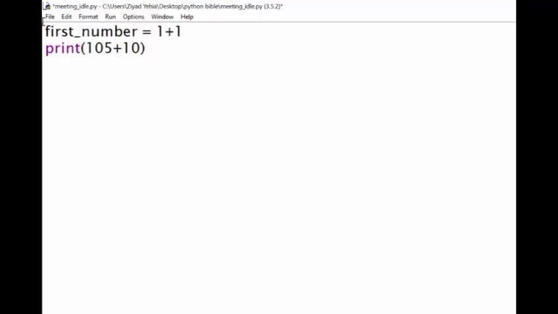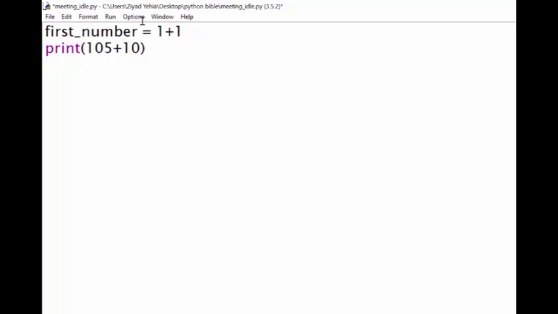So what's going on here? Well, in the middle, we have our assignment operator, the equals sign. On the left-hand side, we have our variable name, which is first_number, and on the right we have 1 plus 1. 1 plus 1 is what is called a Python expression. Python is going to evaluate the expression, basically find out what it is, and then store the result in the box called first_number. What this means in plain English is that Python will do the calculation on the right and get the answer 2. Then it will store the answer 2 inside the box called first_number, or inside the variable called first_number.